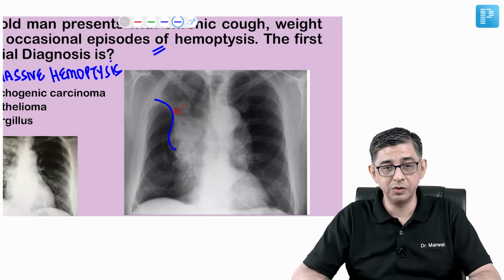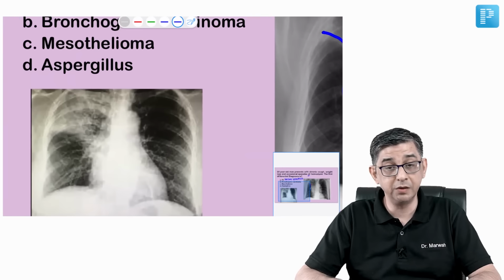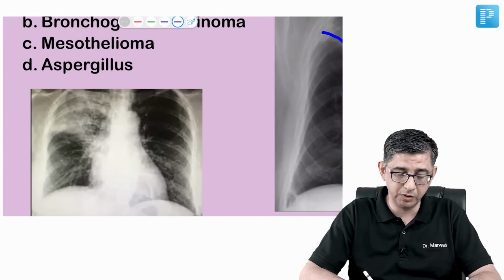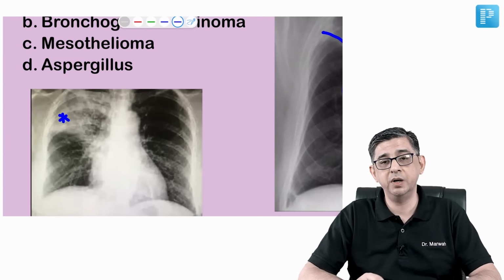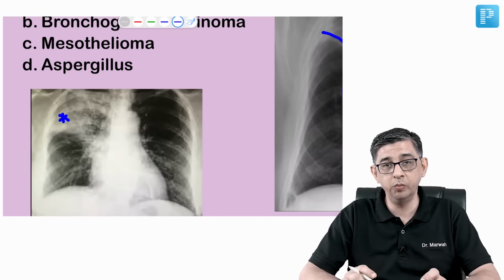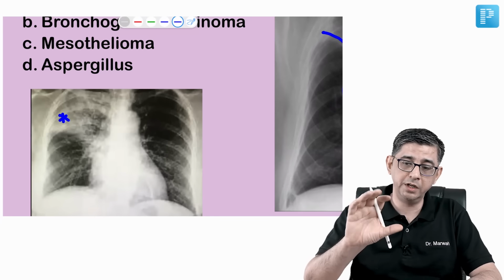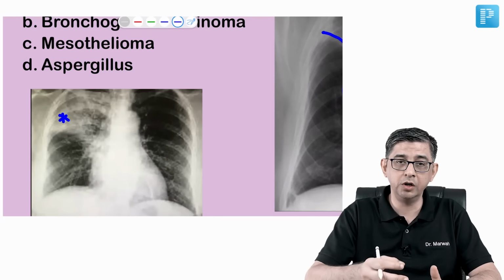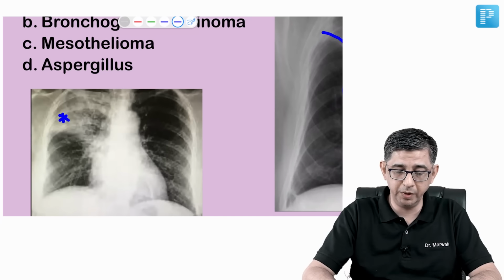Some people said, sir, this was not classically present, but what we could pick up, I'm showing you two images, was a hazy whiteness in one part of the lung. This could be because there's a tumor growing in the bronchus and it will obstruct the bronchus. So air will not go in and there would be a collapse of the lung segment.